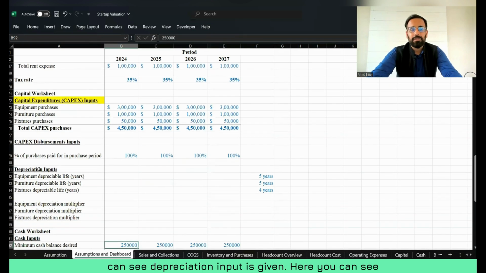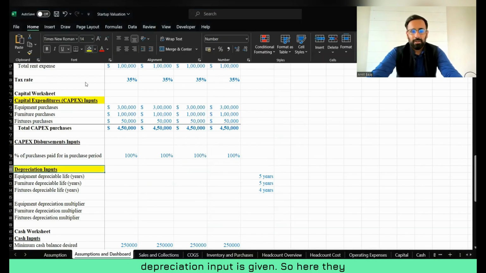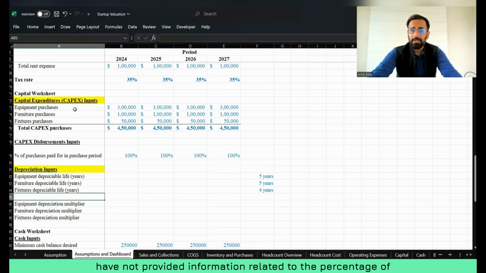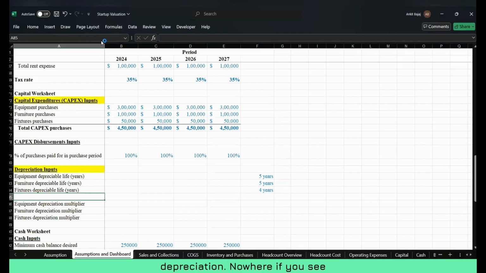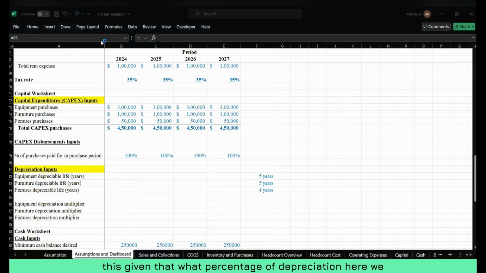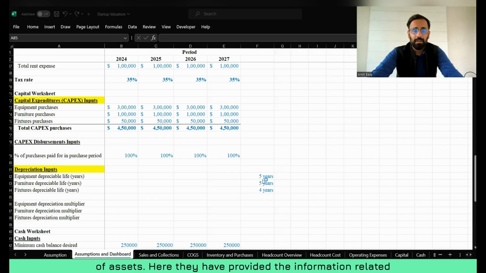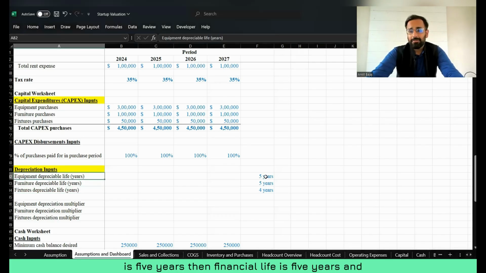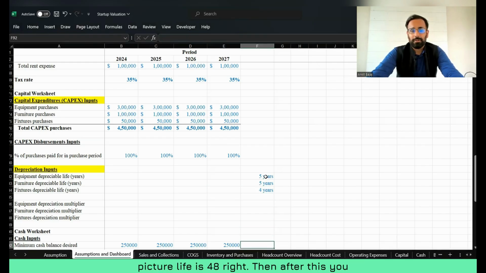Then here you can see depreciation input is given. They have not provided information related to the percentage of depreciation. Nowhere is it given what percentage of depreciation we have to charge to find out the final value of assets. Here they have provided the information related to the life of the asset. So equipment life is 5 years, furniture life is 5 years, and fixture life is 4 years.